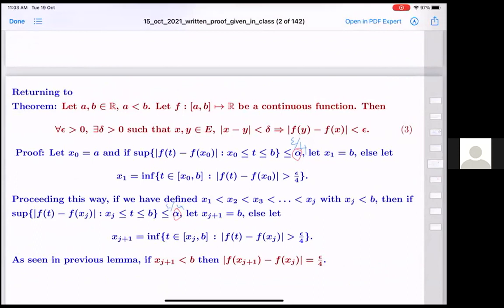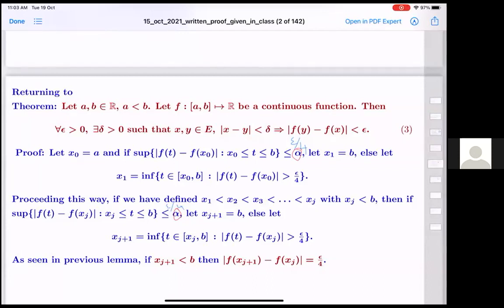The point is only that we'll successively take the first such point where it is bigger than epsilon by 4. x1 is the first time that f of x0 minus f of t is bigger than epsilon by 4. If there is no such point, we stop and take x1 to be b. But if there is at least one point, we call that x1. And now repeat. Now look at x1 and look at the first time you deviate from f of x1 by more than epsilon by 4. If there is no such, we stop and we call x2 to be b. If not, we continue. And the whole point is that you cannot keep continuing infinitely many times, you must end.